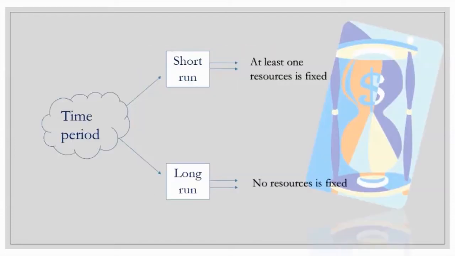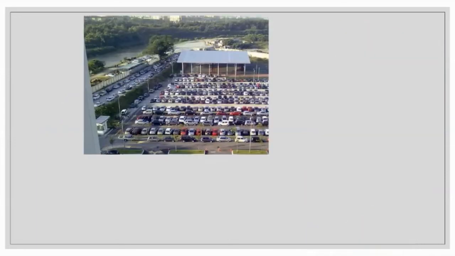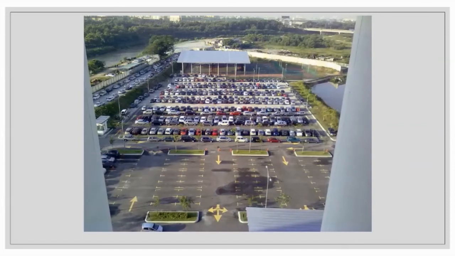Besides, we are going to talk about the long run. In the long run, the firm has enough time to change any aspect of production and can respond fully. By using the same example as in the short run, the graph will turn elastic because they will start increasing the number of parking bays in the future.